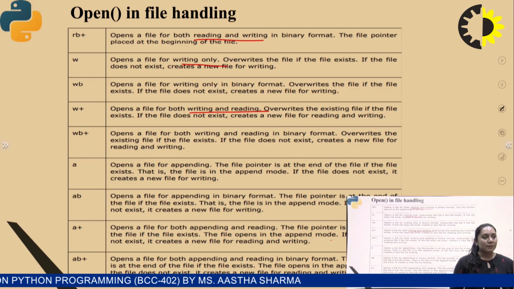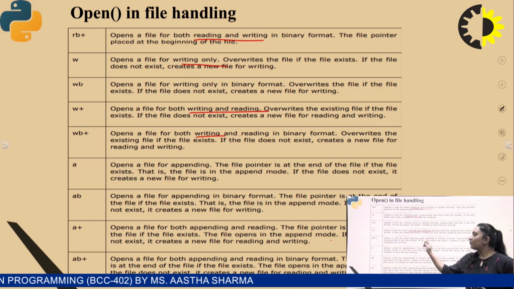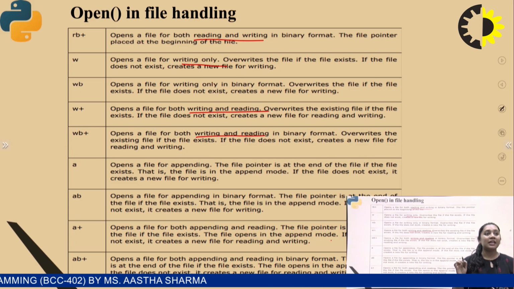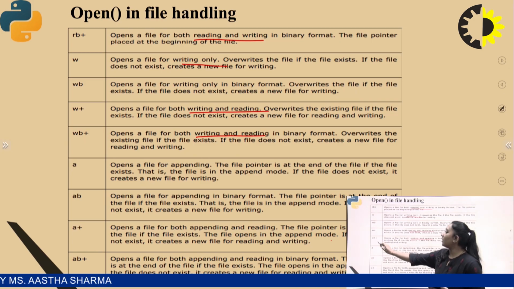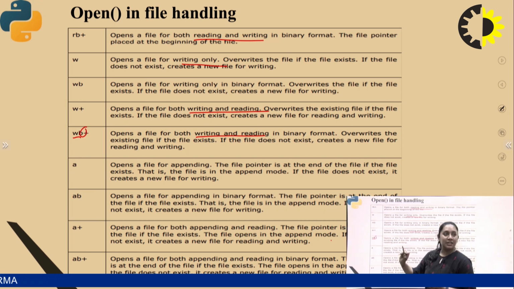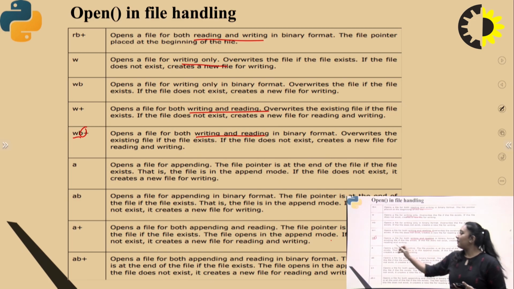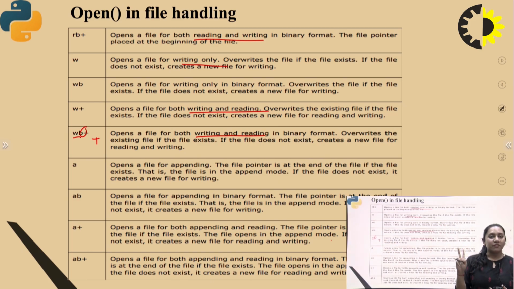Next is wb+. wb+ is again for both writing and reading in a binary format, right? In a binary format, because w is for writing, and the b is for the binary format. So b plus is defined for both operations, right? Two operations can be performed at a time, writing and reading in a binary format, right?